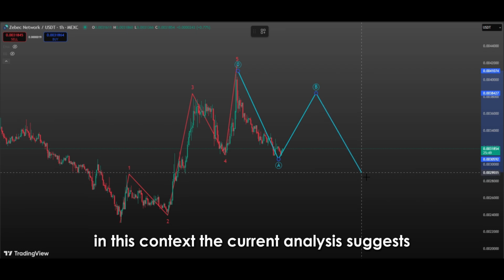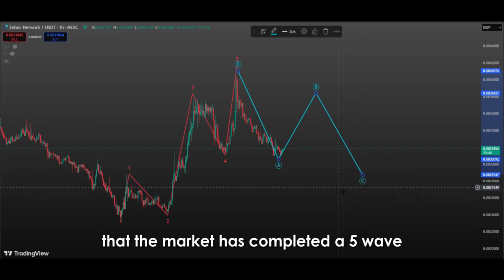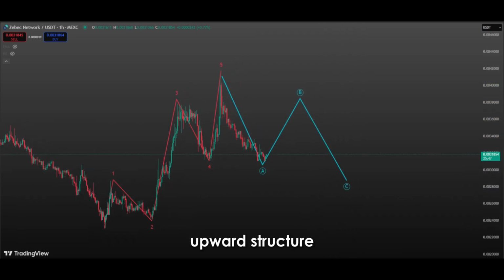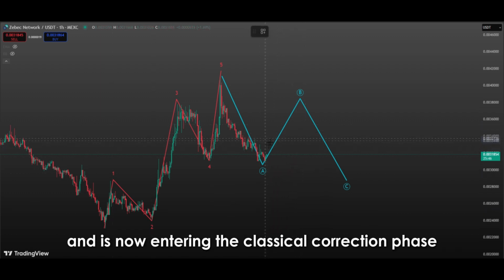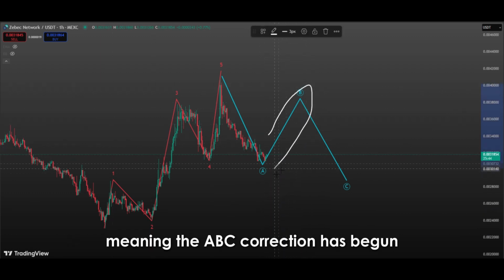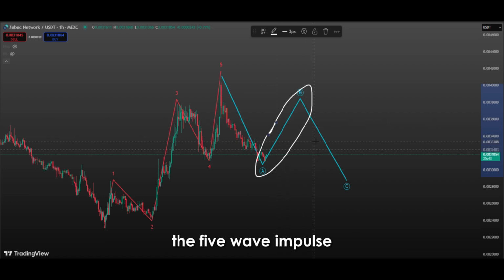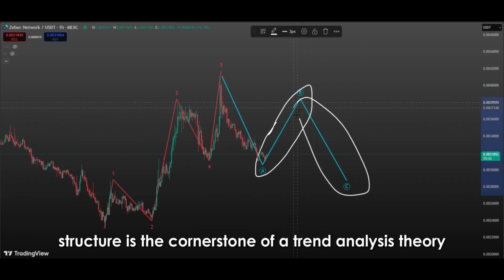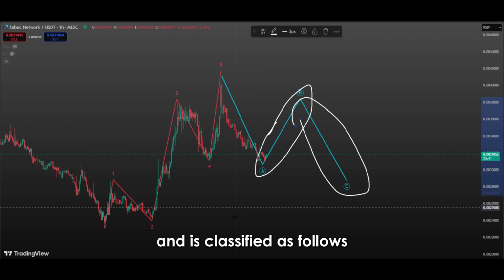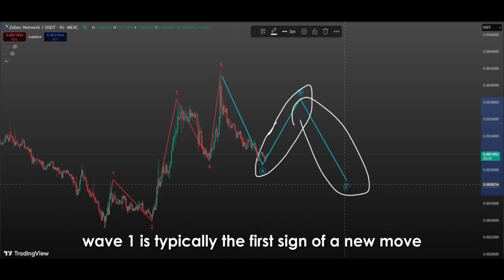In this context, the current analysis suggests that the market has completed a 5-wave upward structure and is now entering the classical correction phase, meaning the ABC correction has begun. The 5-wave impulse structure is the cornerstone of a trend in Elliott theory and is classified as follows. Wave 1 is typically the first sign of a new move.